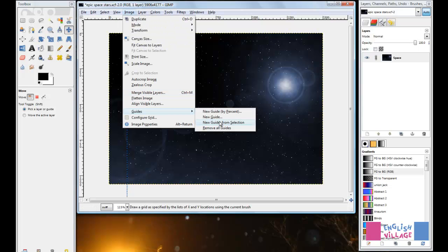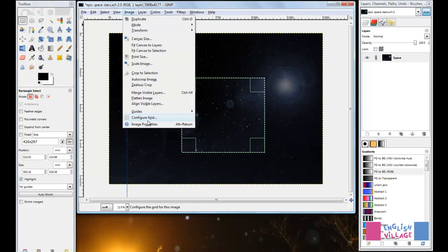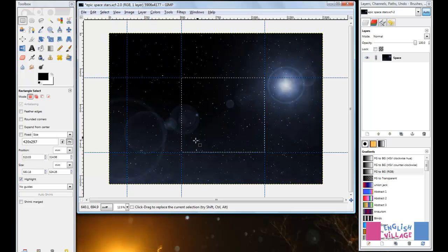You can then also create a new guide from selection. So if I select my rectangular select tool and make a selection, and then go image, guides, new guide from selection, you see that it creates a guide along every single edge of this selection box. So if I deselect there, we now have some guides over here, and that can be very useful.